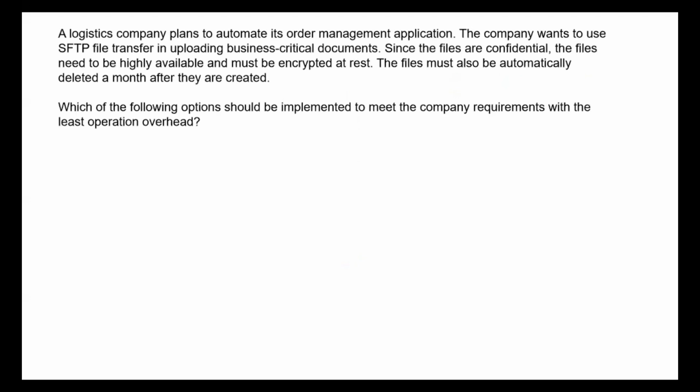So let's start with question number 1. A logistics company plans to automate its order management application. The company wants to use SFTP file transfer in uploading the business critical documents. Since the files are confidential, the files need to be highly available and must be encrypted at rest. Okay, so you can see here, the files have to be highly available and they have to be encrypted at rest. And again, they are talking about the files, right? So it is pretty much pointing to an S3 service with some additional functionality. The files must also be automatically deleted a month after they are created.